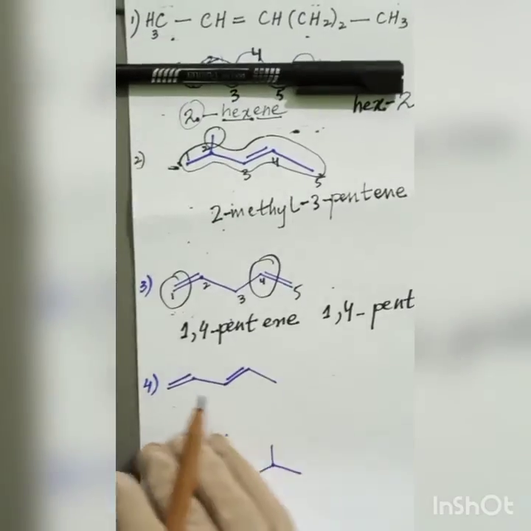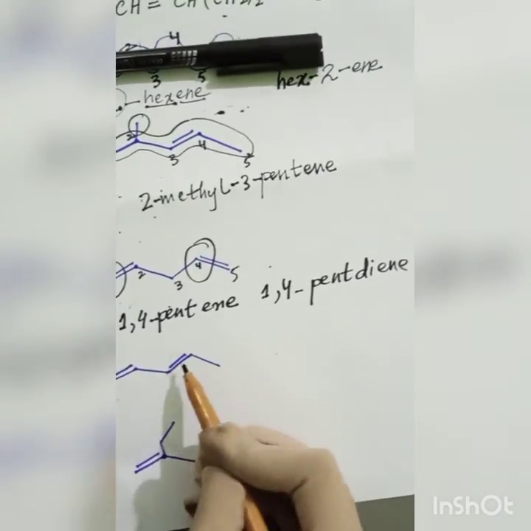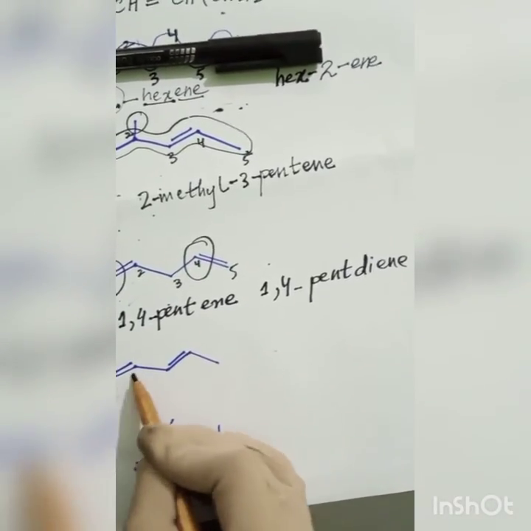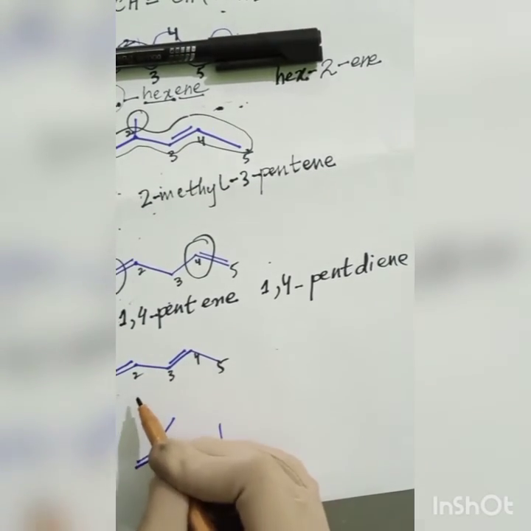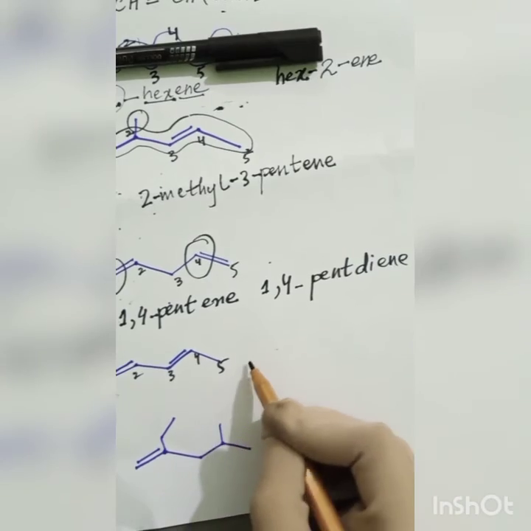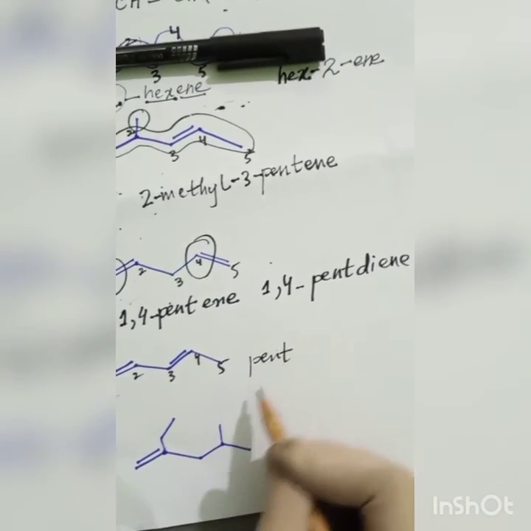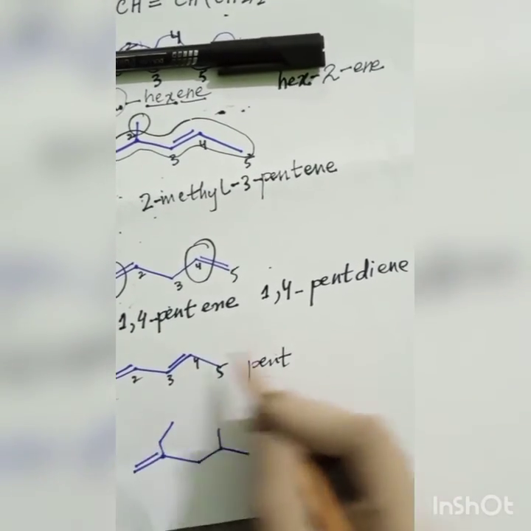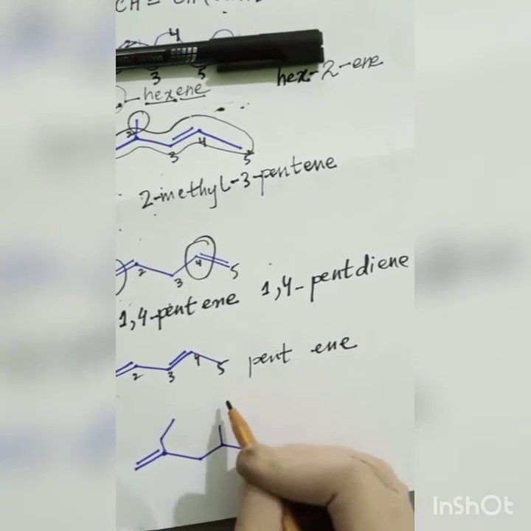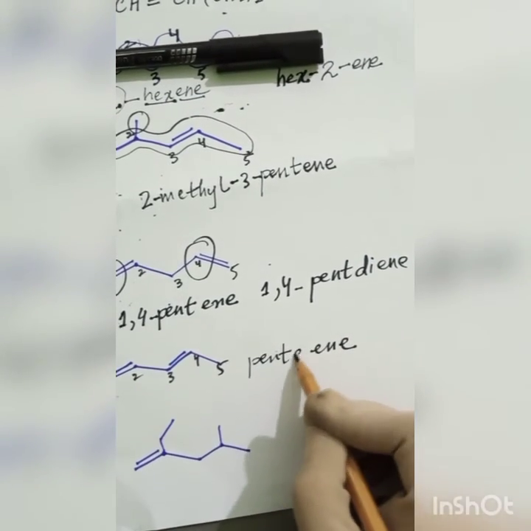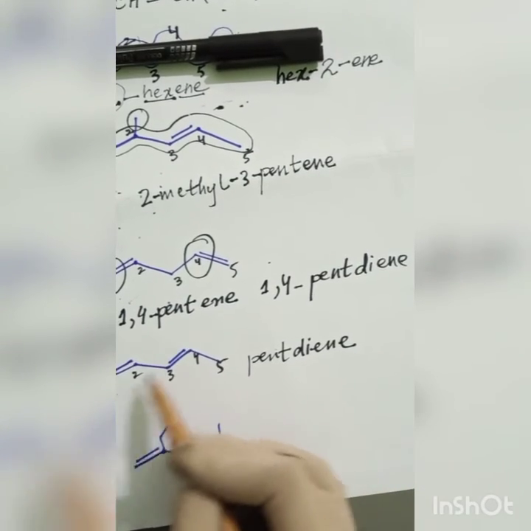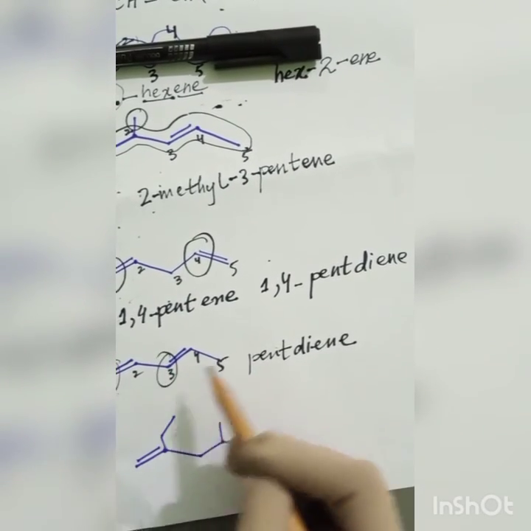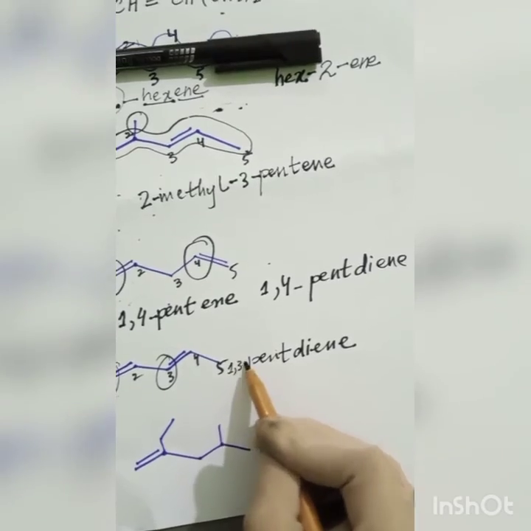That will be the correct name. Again there are 2 double bonds: 1, 2, 3, 4, 5. 5 means pent, so I will use pent. It's an alkene, so I will use ene. How many? 2. So pentadiene. What are the positions? 1 and 3. 1,3.